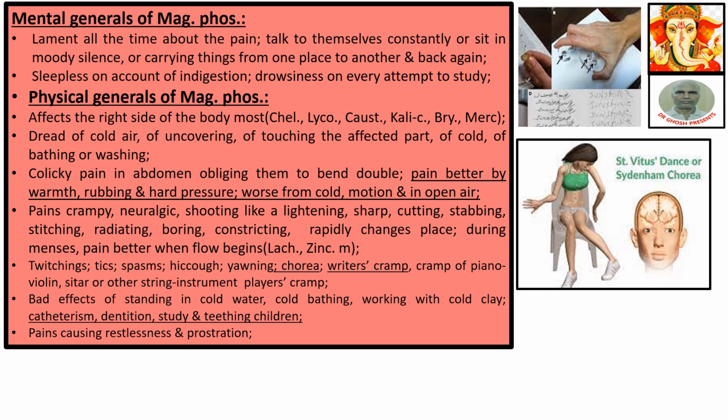Here we are given only two pictures. This is writer's cramp, and this is chorea. This is actually a central nervous system disease. The patient's hands and legs are in involuntary movement. If you do not know the name of the disease, you may think the lady or the girl or the boy may be dancing. Actually, it is not so. It is called chorea. These are involuntary spasms of the limbs of the person.